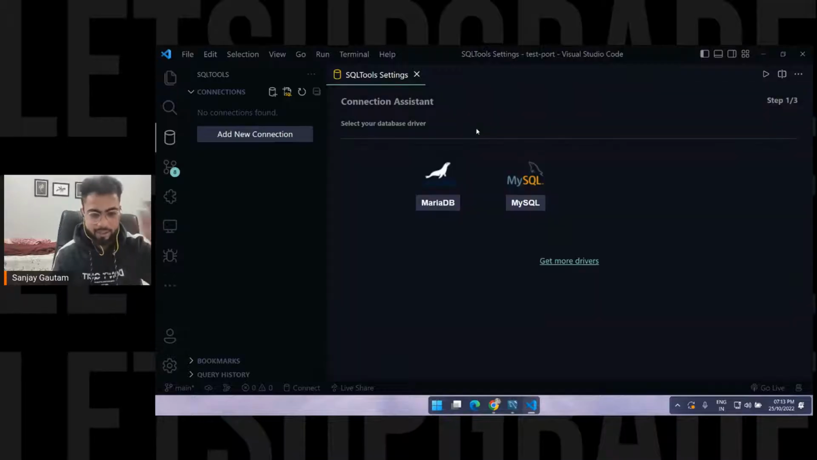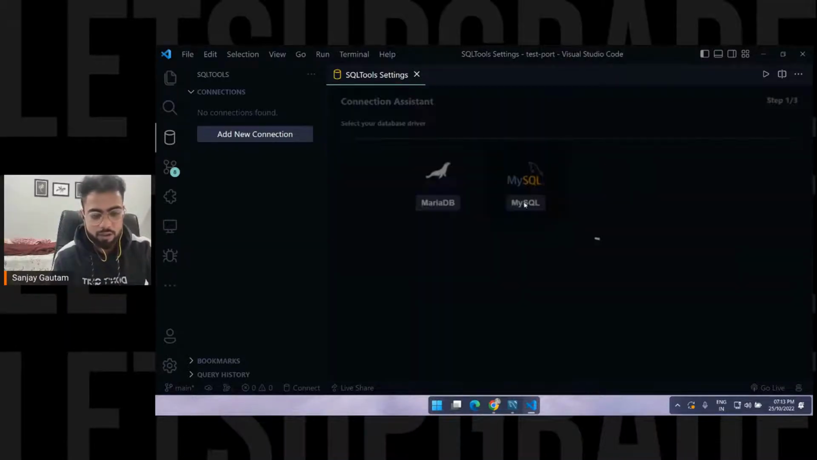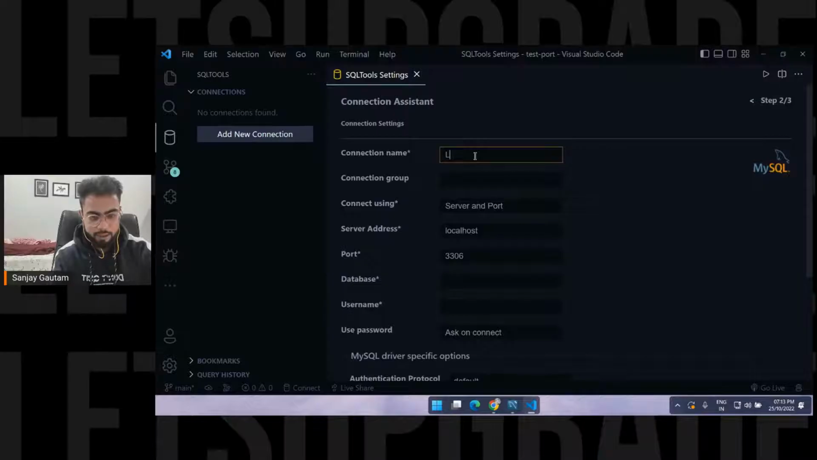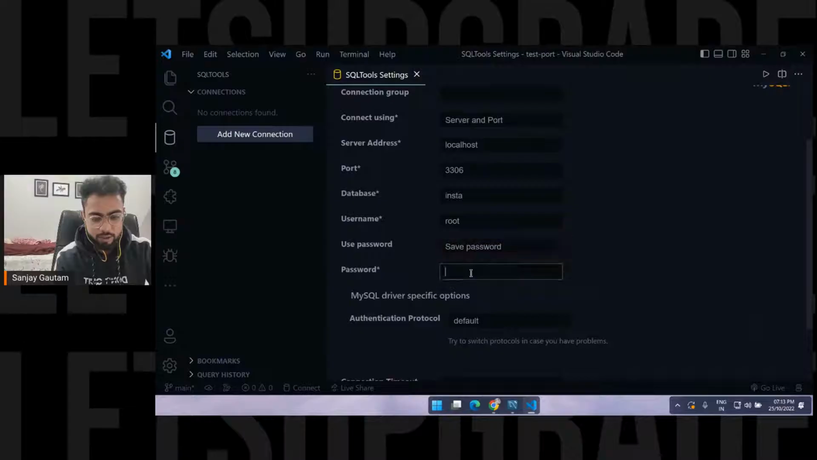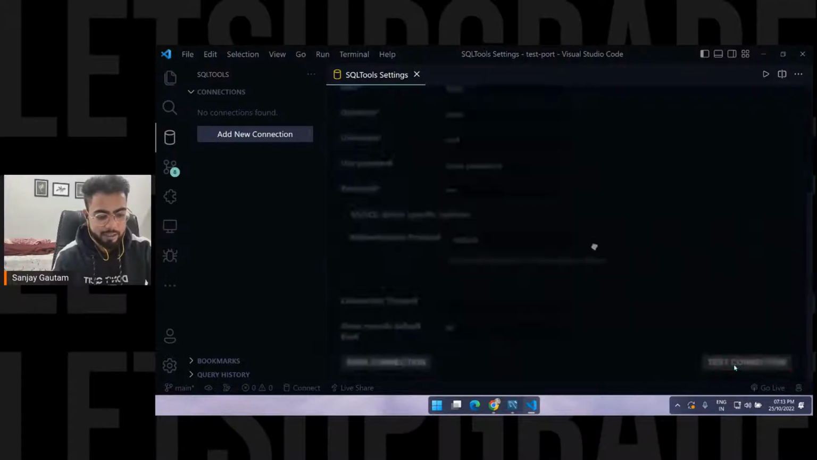And here, it's very easy. Just click on the MySQL connection name. You can write any name here, it's just going to be a name for your connection. So MySQL. In the username put root here. Use password. Here just click on save password and type root once more. What is the password? 1 2 3 4. That's all. And click on test connection.